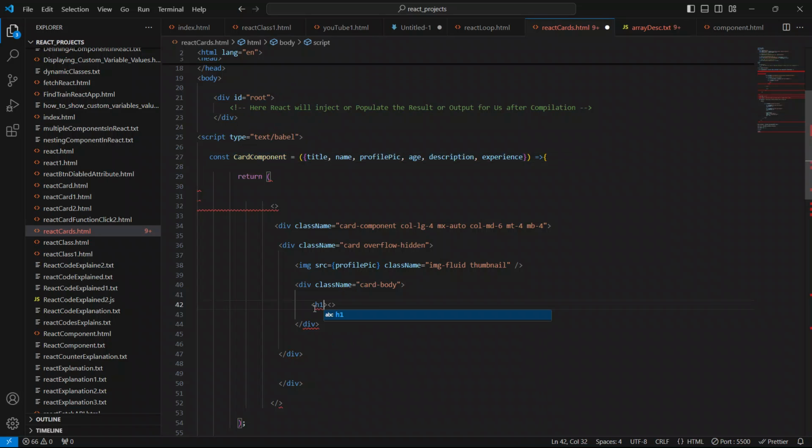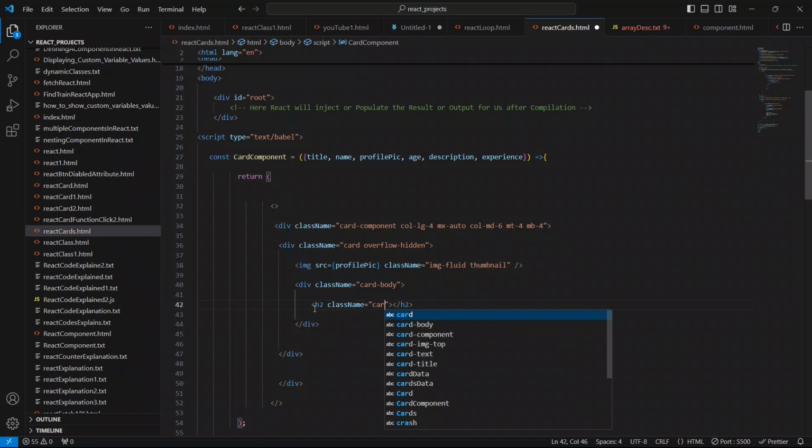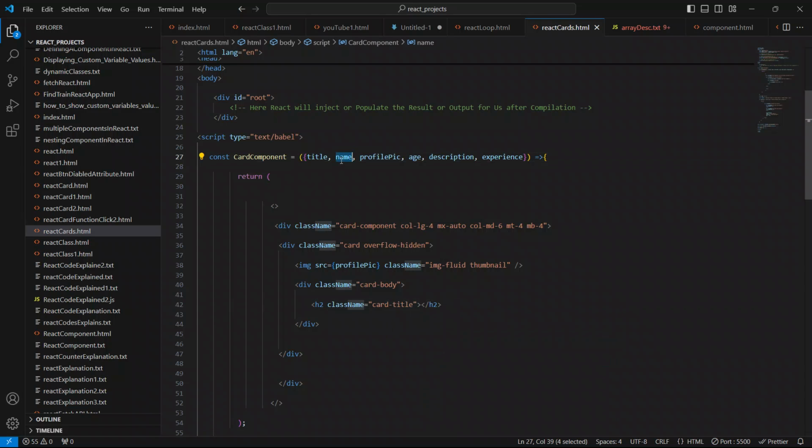So I'll create the h2 element and close this h2 element. Now I'm gonna give the className also to this h2 element. I'll say className and I'll just say card-title. Card title, and we have to show the name here. So we have to just copy this prop name from here, and inside the opening and closing curly braces we have to provide this prop name.